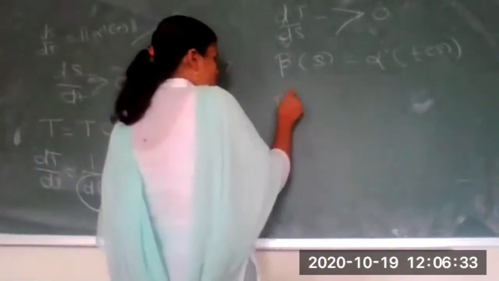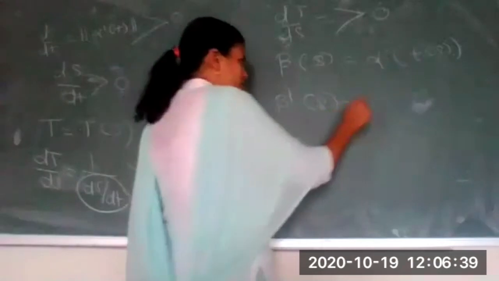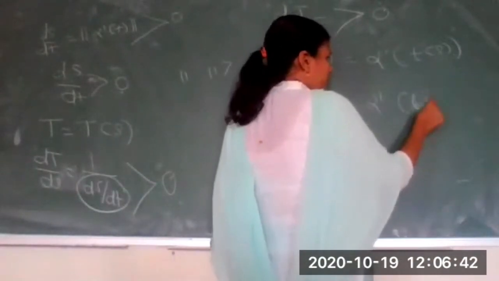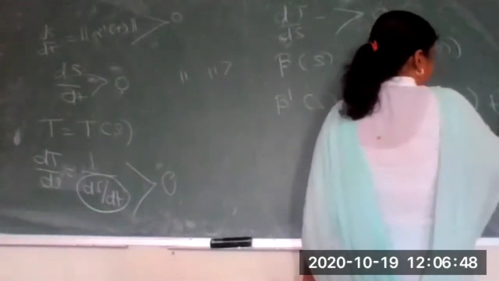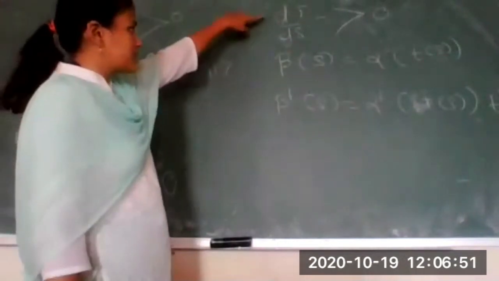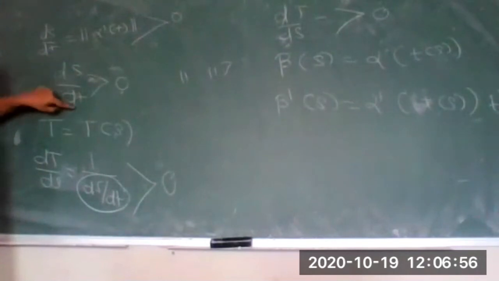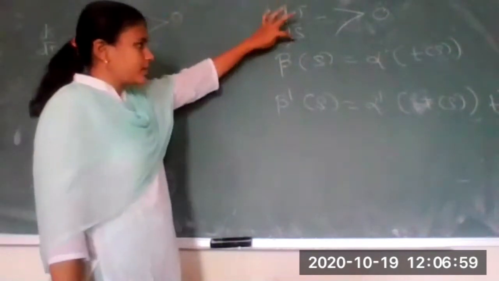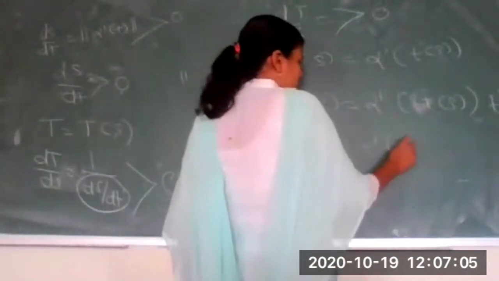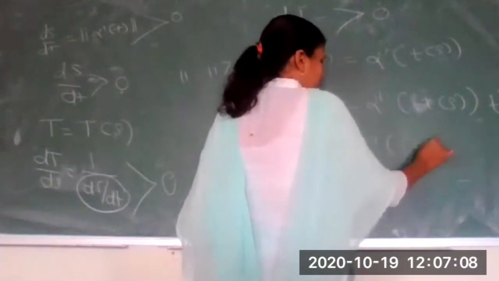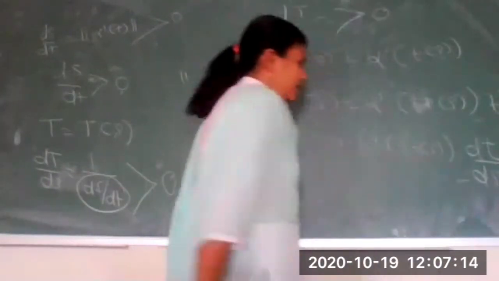So how do we find beta dash of s? How do we find the derivative of a composite function? We studied this after the reparameterization definition. That is nothing but alpha dash of t times t dash of s. What is this t dash of s? This is nothing but dt by ds. What is ds by dt? It is the derivative of arc length with respect to t, and this is the derivative of t with respect to arc length. So what I can write here is alpha dash of t of s times dt by ds.